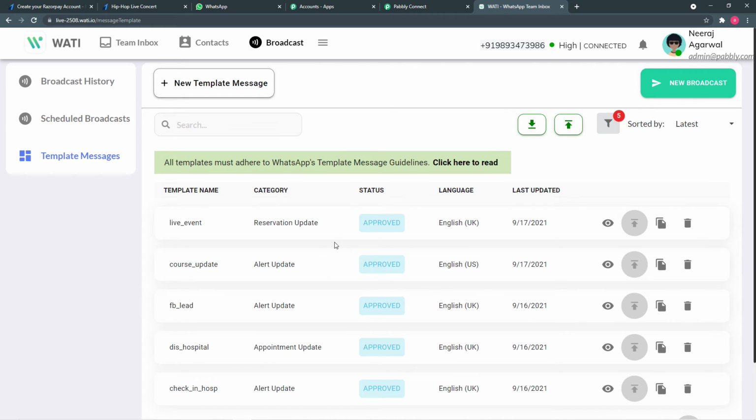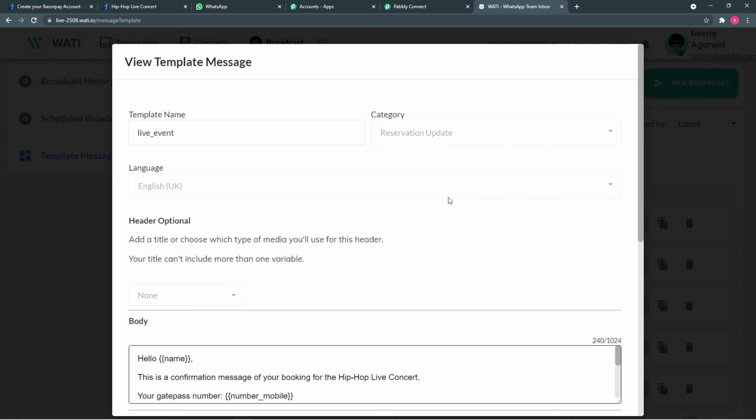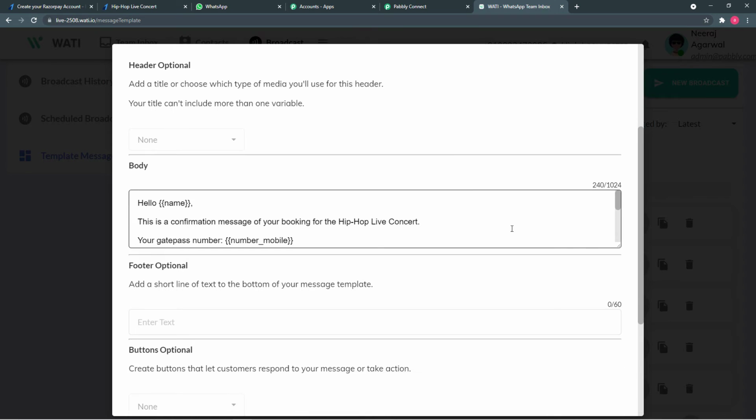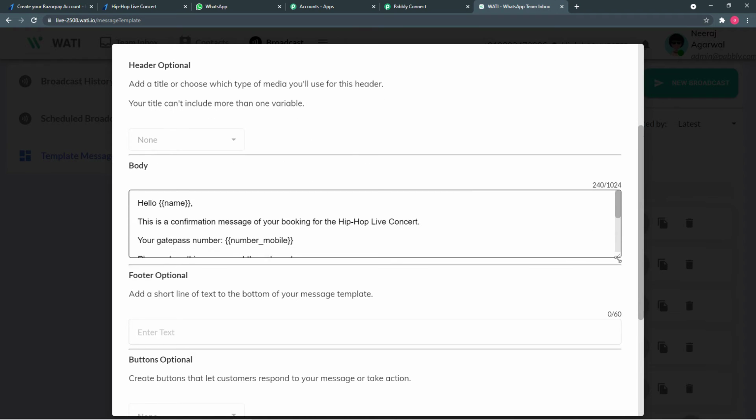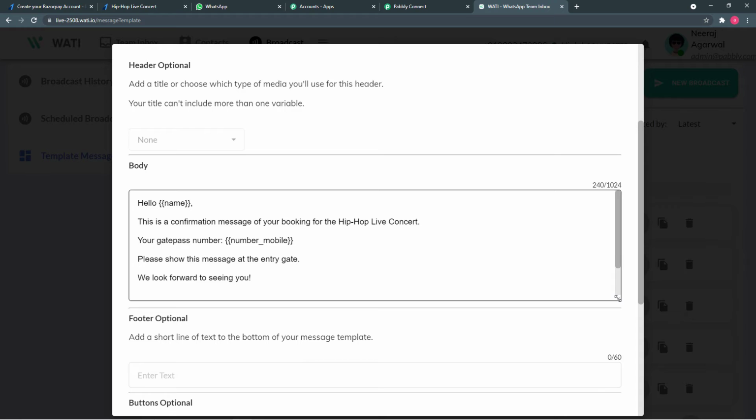These are nothing but the messages or the message structures that we are going to send to our customers or clients, or the one who is booking the live concert ticket. Let me show you one. This is the template we have called live event. The category is reservation update, and you can see here is the body of the message. This is the type of message we are going to send to our customer.